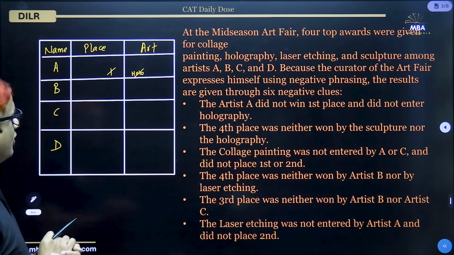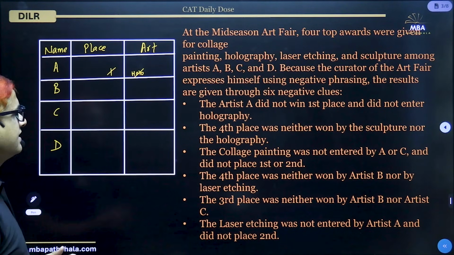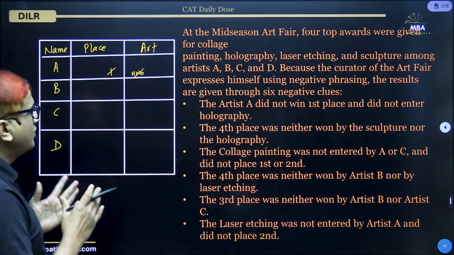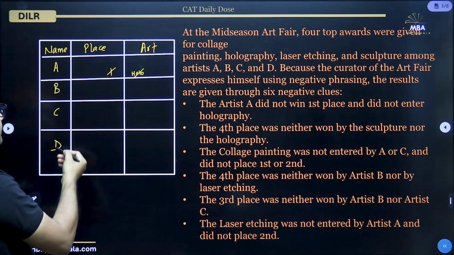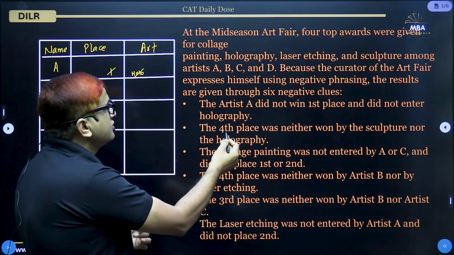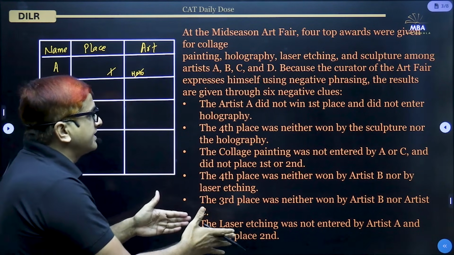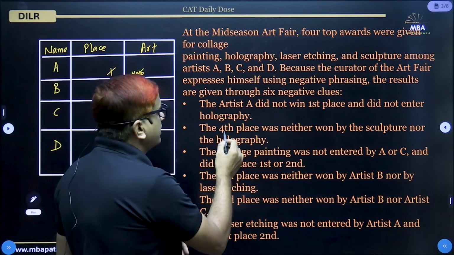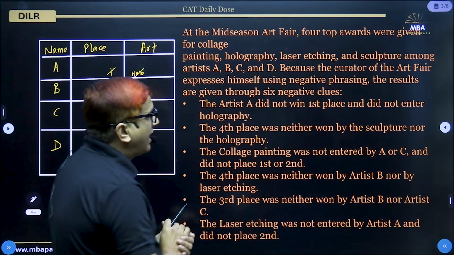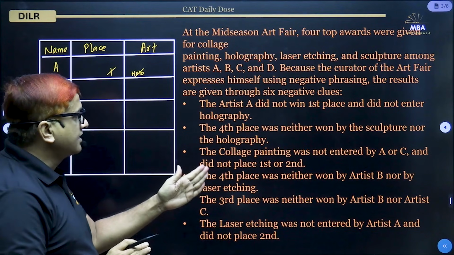The second point is the fourth place was neither won by the sculpture nor the holography. Now we have made the fixed variable the name of the person, but this particular point is not talking about a particular person, A, B, C, D. It is talking about the fourth place and the art, neither sculpture nor holography.